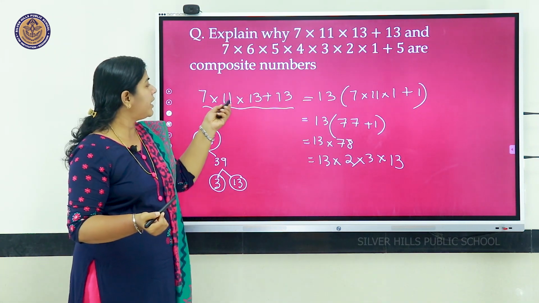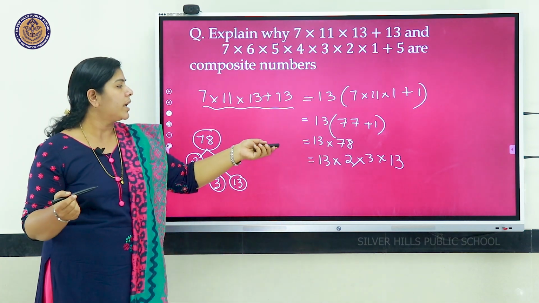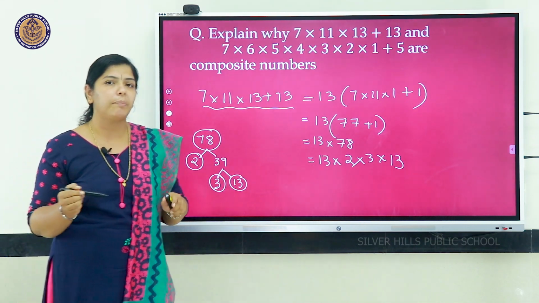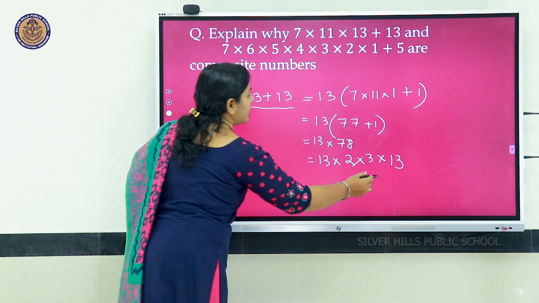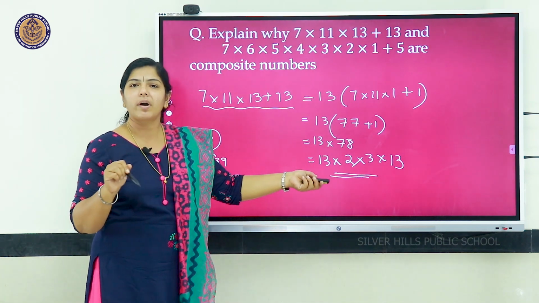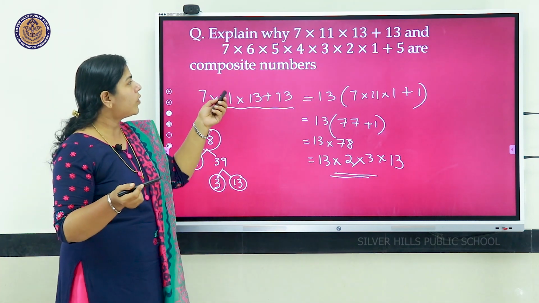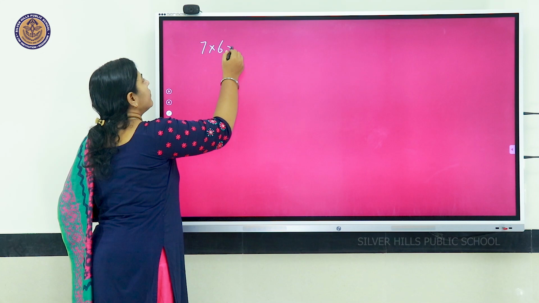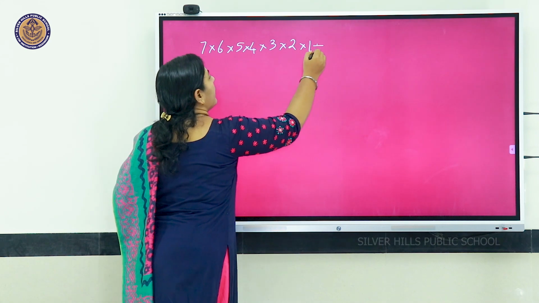That is, since 7 into 11 into 13 plus 13 equals 13 into 2 into 3 into 13, we can say that it's a composite number because it can be expressed as the product of primes. Okay, this is the first part of the question: by the fundamental theorem of arithmetic, this can be expressed as a product of prime numbers, so it's a composite number. Now we will move on to the second part of this question, that is 7 into 6 into 5 into 4 into 3 into 2 into 1 plus 5.